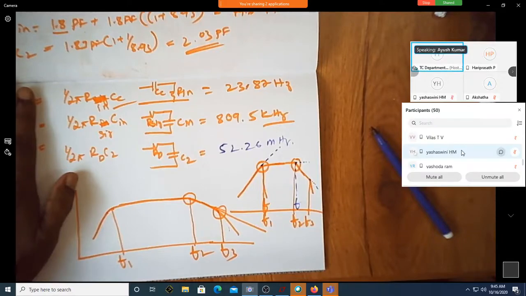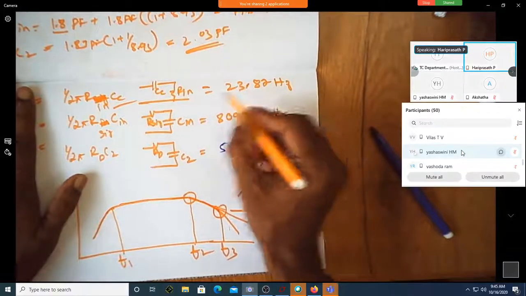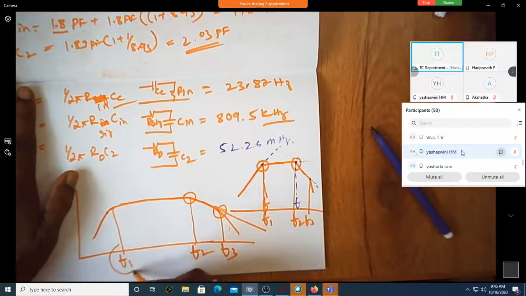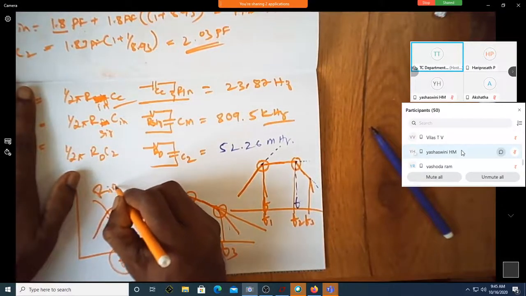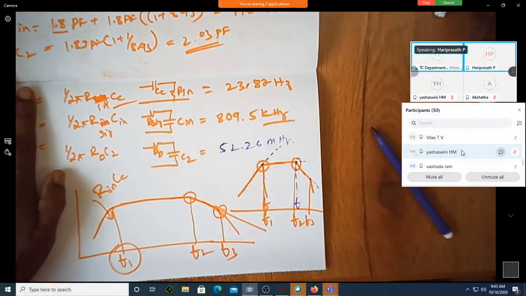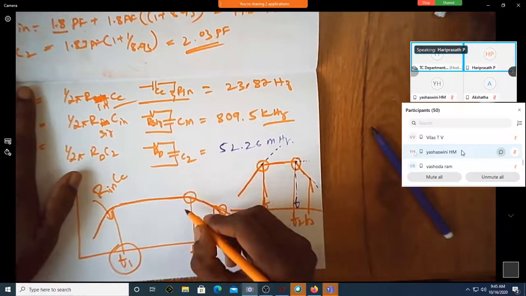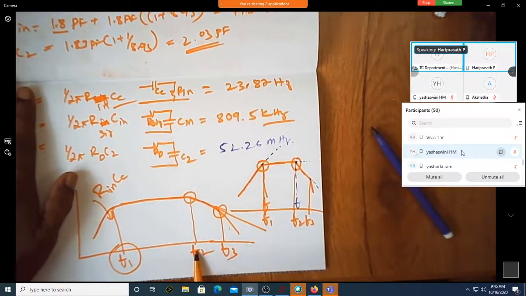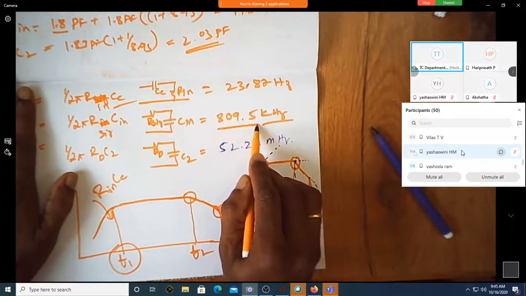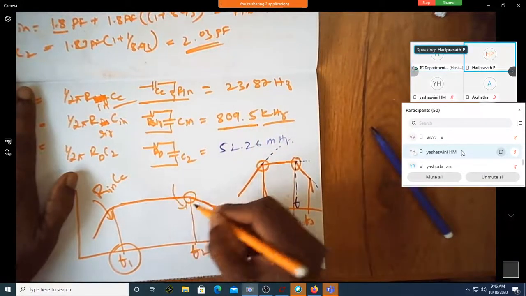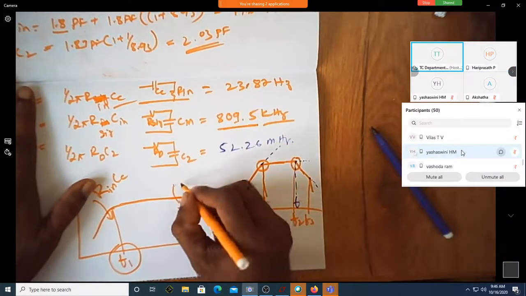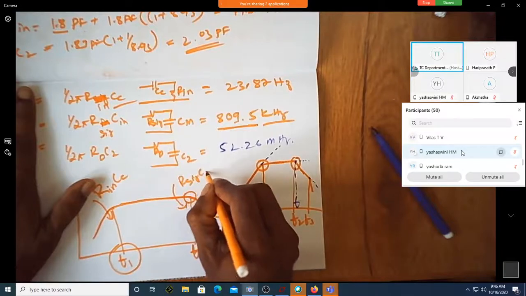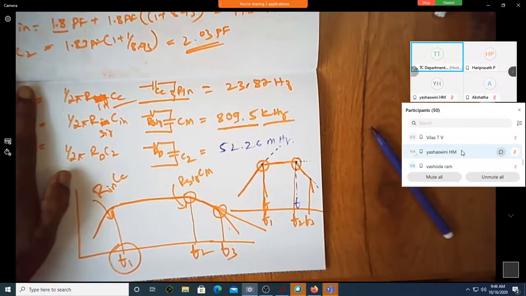Fastest finger, no? 23 hertz. So the components that are responsible for this change in frequency are what? R signal, C in. Am I correct? Similarly, which is the next cutoff frequency? It is this, 809. Correct? So it is due to which component? R signal and C in. Am I correct? Yes, sir.